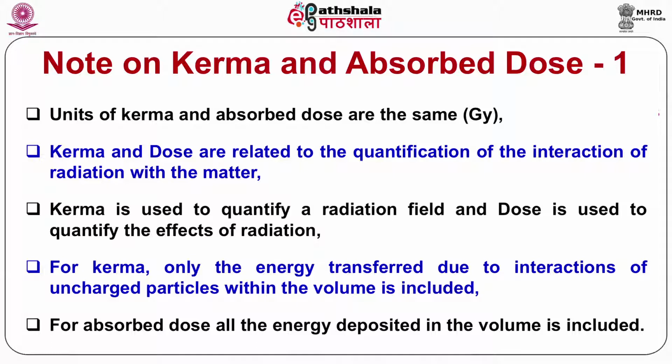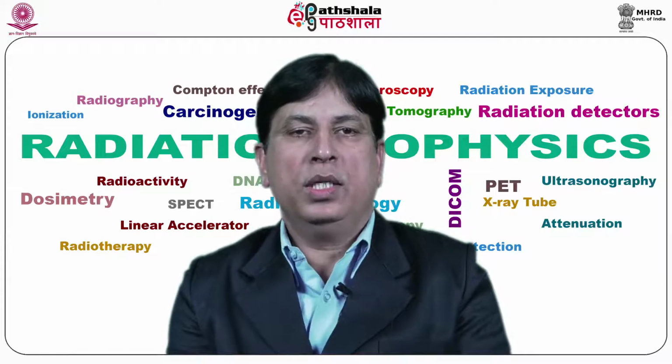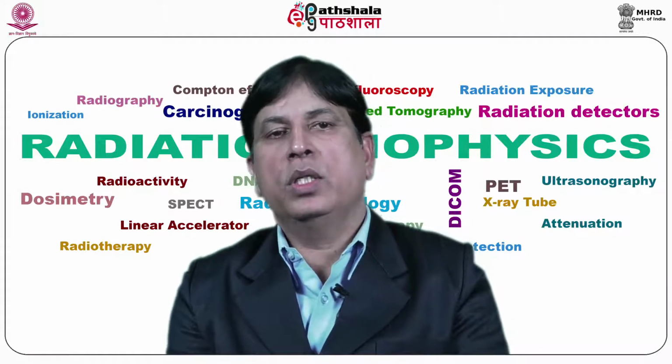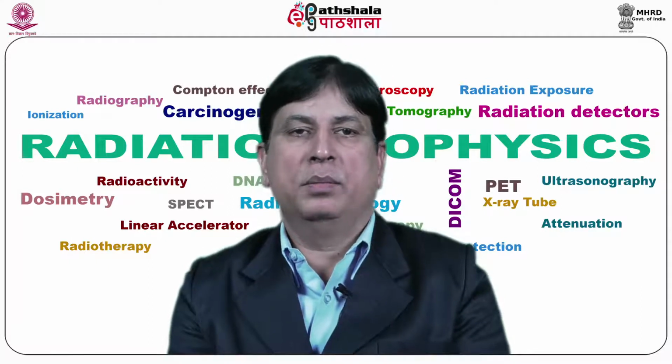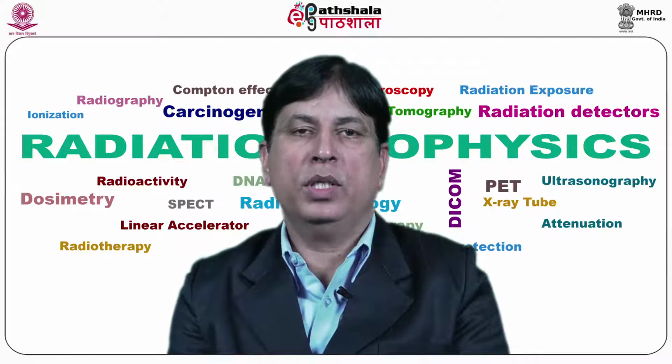The units of kerma and absorbed dose are the same as discussed earlier, and both of these quantities are related to the quantification of the interaction of radiation with matter. Kerma is used to quantify a radiation field, and absorbed dose is used to quantify the effects of radiation. For kerma, only the energy transferred due to interactions of uncharged particles within the volume is included, whereas for absorbed dose, all the energy deposited in the volume is included.